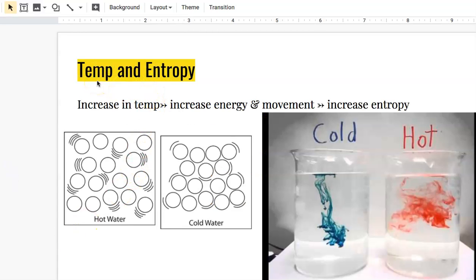Entropy can be dependent upon temperature as well. As we increase the temperature of something, we increase its kinetic energy, so the motion of its particles. We can see here that if we add some food coloring to hot water as opposed to cold water, the particles in the hot water are moving more quickly, so the food coloring is able to disperse more quickly. Having more kinetic energy allows for an increase in entropy as well.